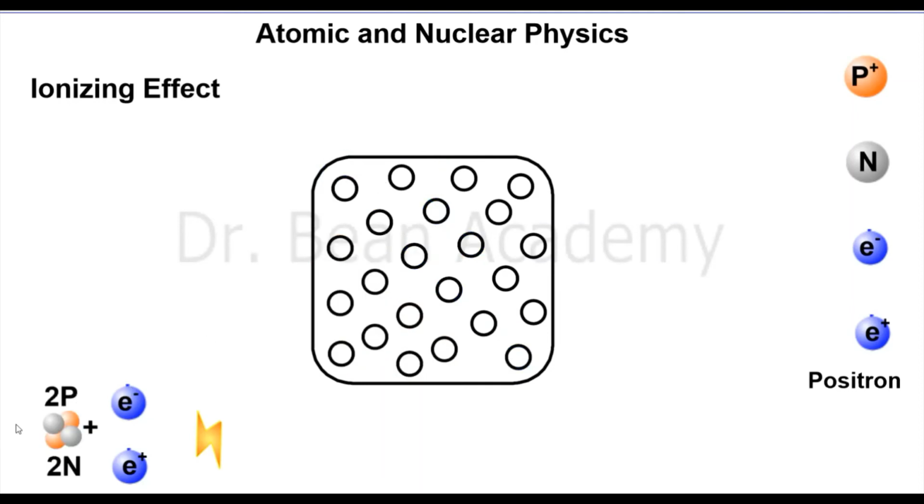Now let's see what will happen to the beta particle, a fast moving energetic electron. Let's see in the next slide. Okay, so it will also ionize some atoms of that material, but not that much. So it means it will still have some energy left to penetrate into the material.